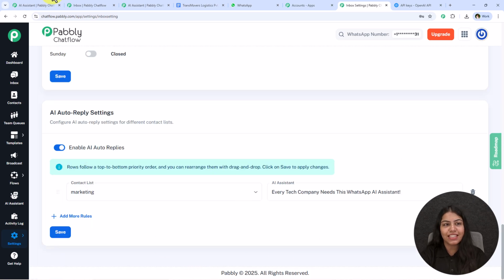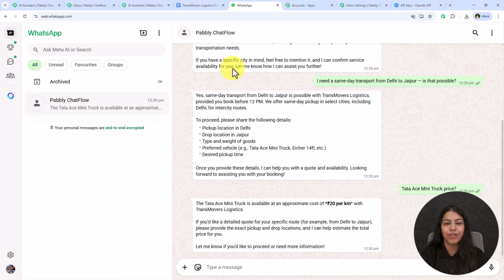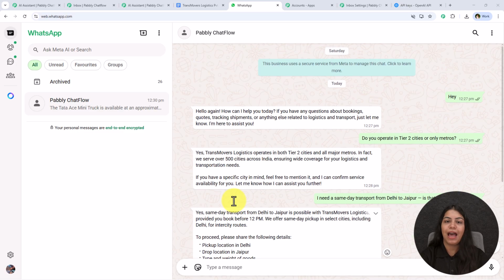And with this, we have successfully learned how to create an AI assistant for a transportation service business using Pabbly Chatflow. Whenever this AI chatbot runs, within seconds and in real time, it is going to solve all your user queries, like I showed in the starting of this video, using the knowledge base which you have uploaded.